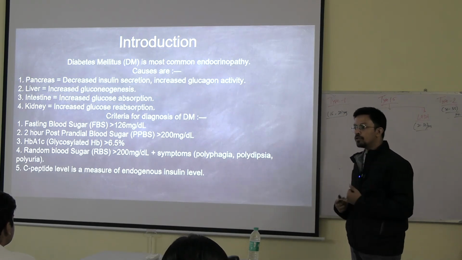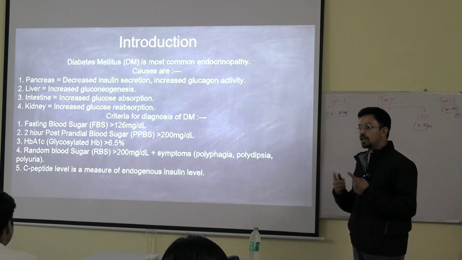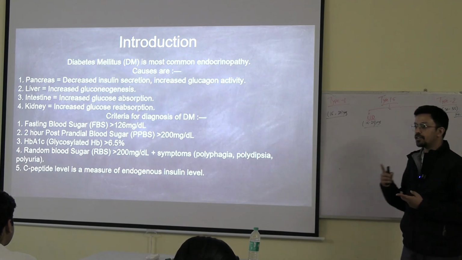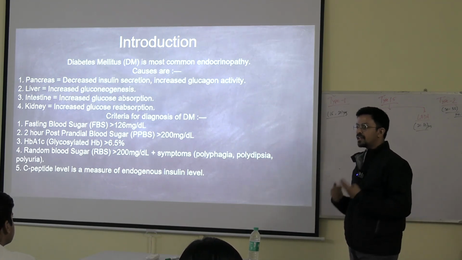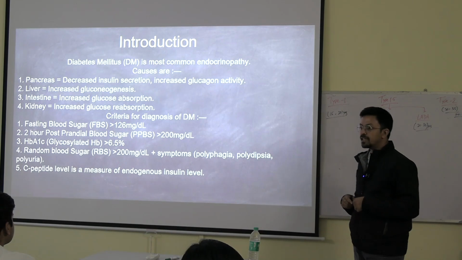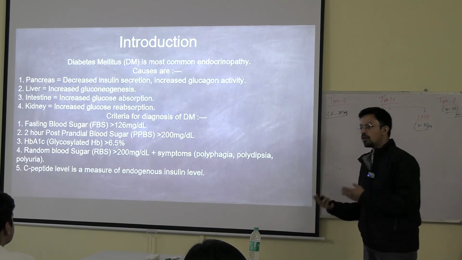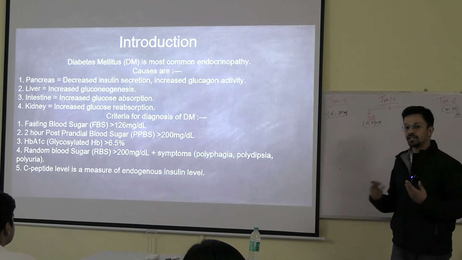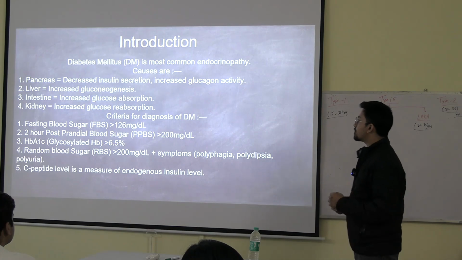So for you, what you have to know is which organs are responsible. First and most important organ is the pancreas, because of the hormonal dysfunction: decreased activity of insulin and increased activity of glucagon. This is the first important point that you have to remember. Other than that, there are certain factors: the intestine, which is absorbing more, the kidney, which is reabsorbing more, and the liver, where non-carbohydrate particles are getting converted into carbohydrate. So obviously the sugar concentration increases in our circulation. Done? Okay.